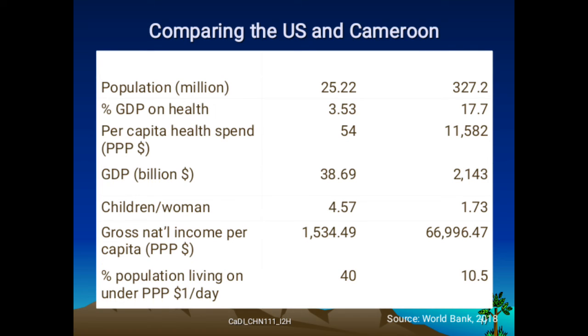Comparing the USA and Cameroon. Population, percent of growth, development program on health, per capita health spending, GDP in billions, children, women, gross national income per capita, percentage of population living on under PPP $1 daily.